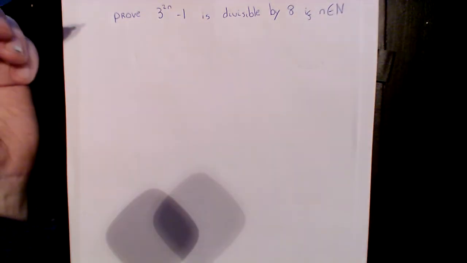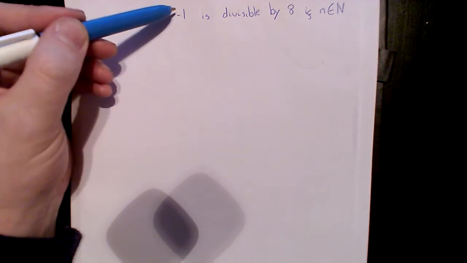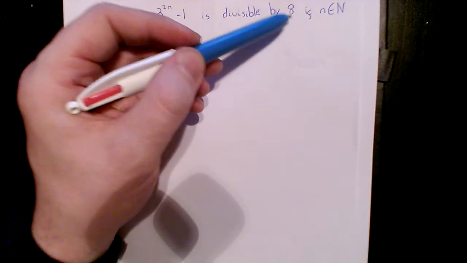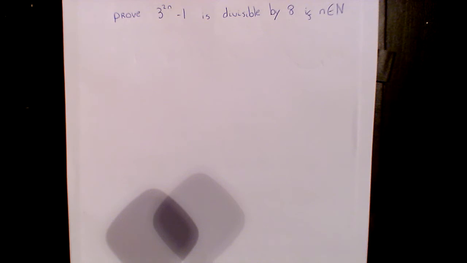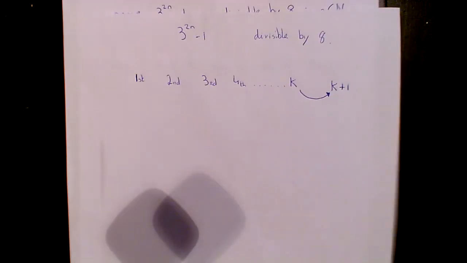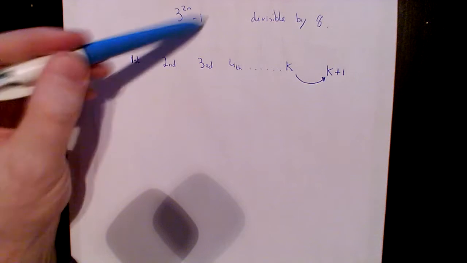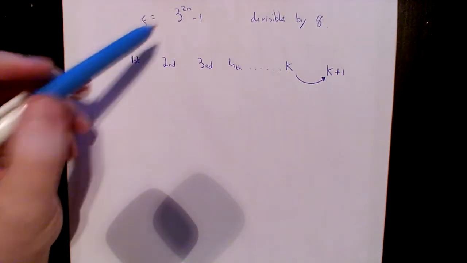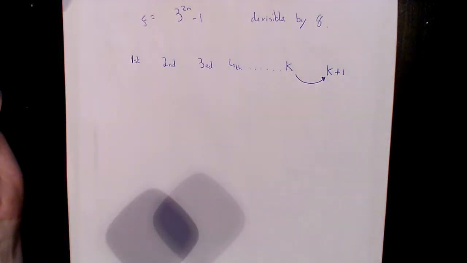Okay, so really what it's saying is if I put in a natural number in here and work it out, the answer is going to be divisible by 8. Divisible evenly by 8. Now, I just want us to get our head around this. So here we have our function, I'm going to call it a function, 3 to the power of 2n minus 1. Is it divisible by 8?